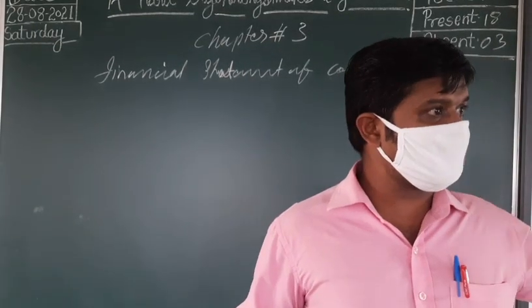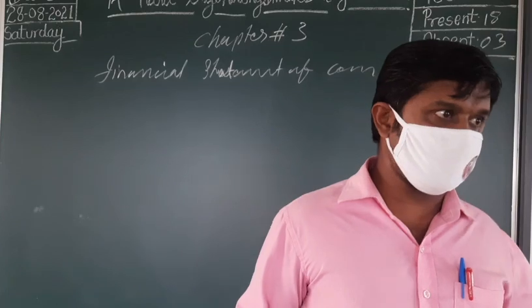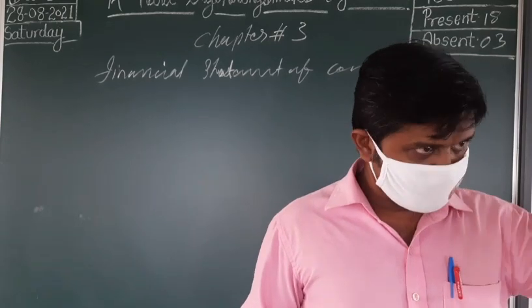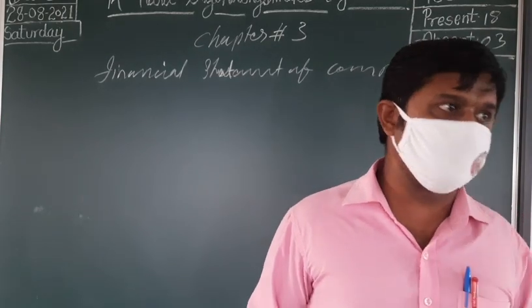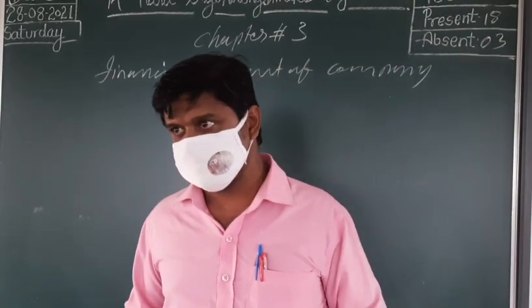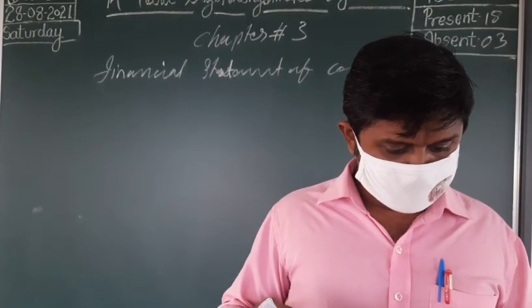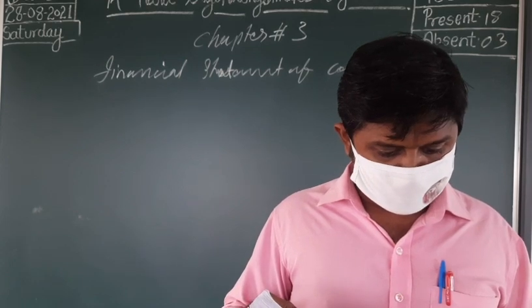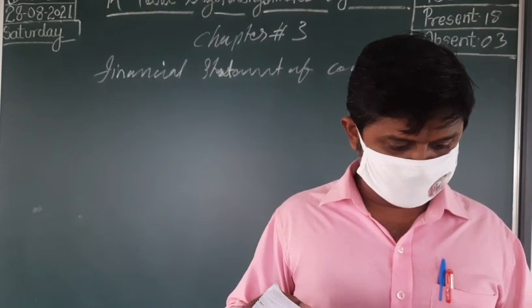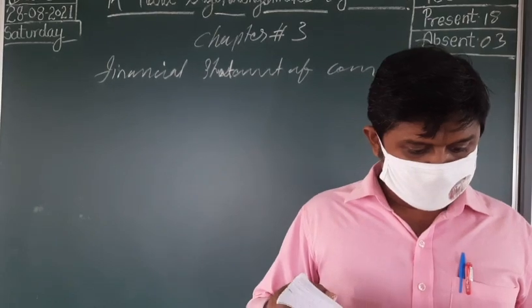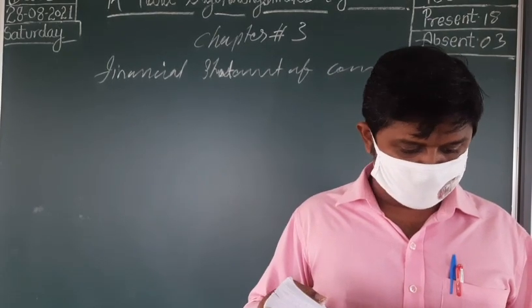It was a part of long-term borrowings, but now it's the time. It is already matured, and now we need to pay that amount. Clear now? Item B is interest accrued but not due on borrowings. Next is interest accrued and due on borrowings.